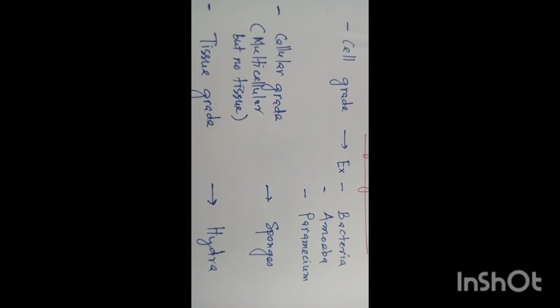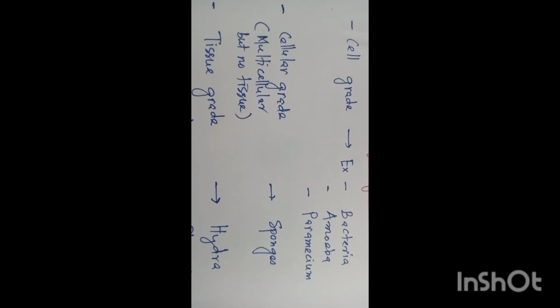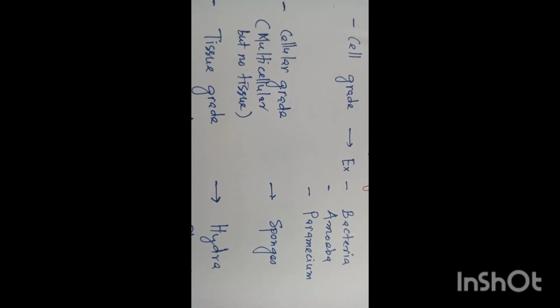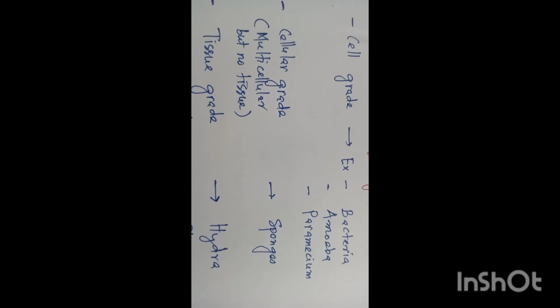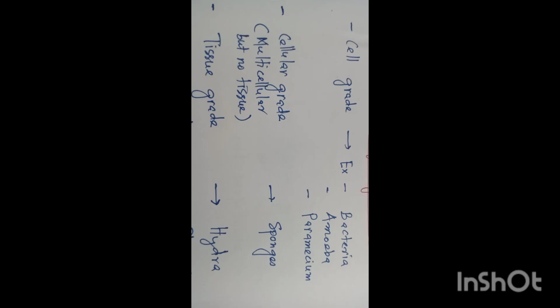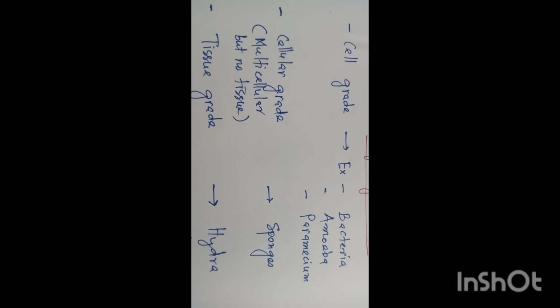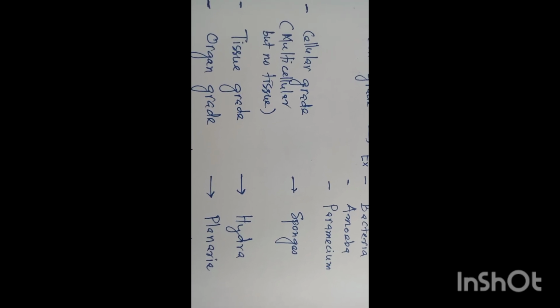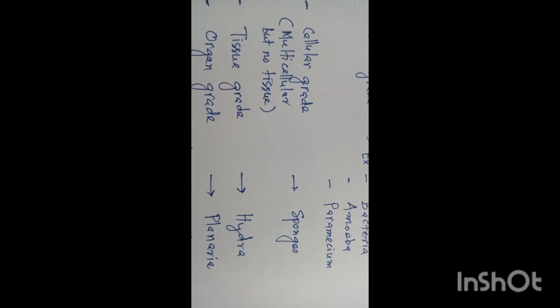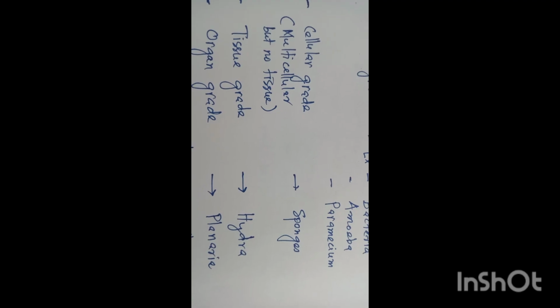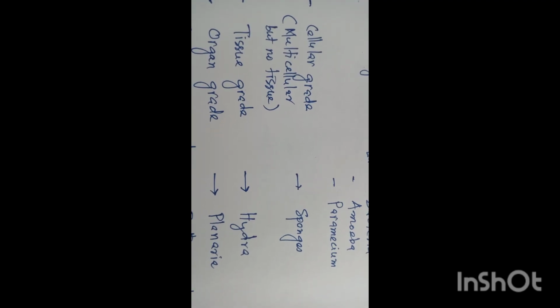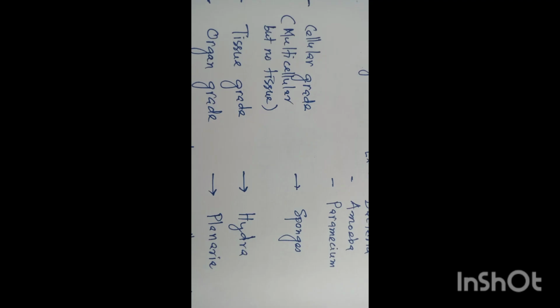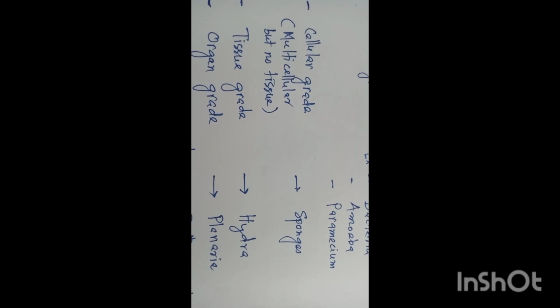Now tissue grade of organization. Here cells together form a tissue which performs a particular type of function. The example is hydra. Next, organ grade of organization. In this, the tissues together form a particular organ which carries out a particular type of function. The example is planaria.